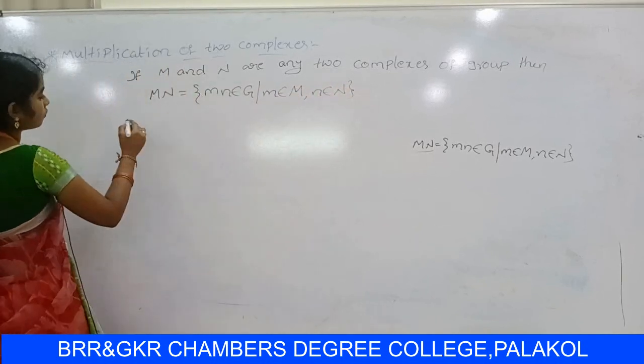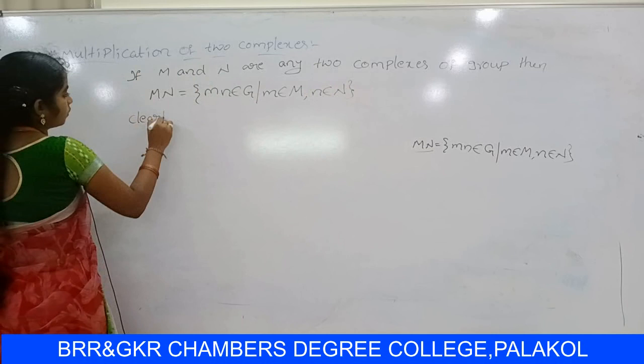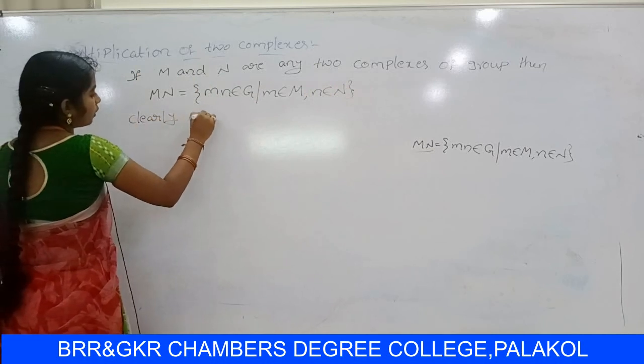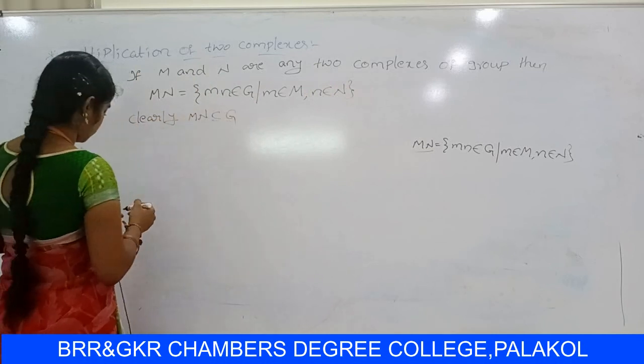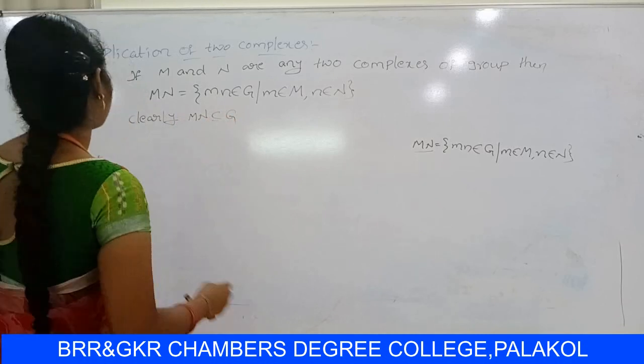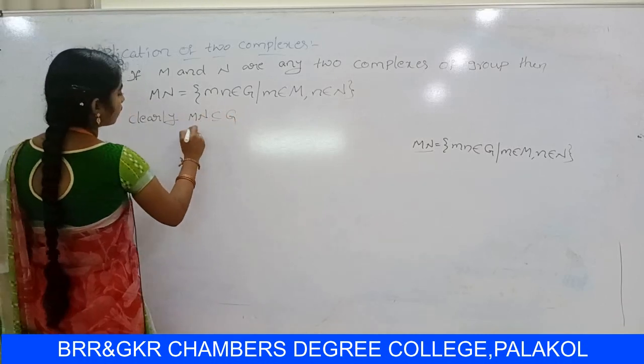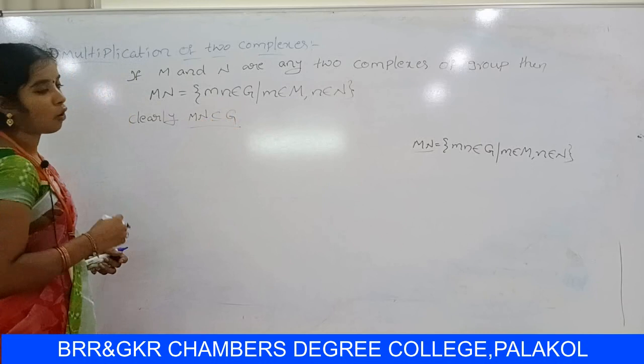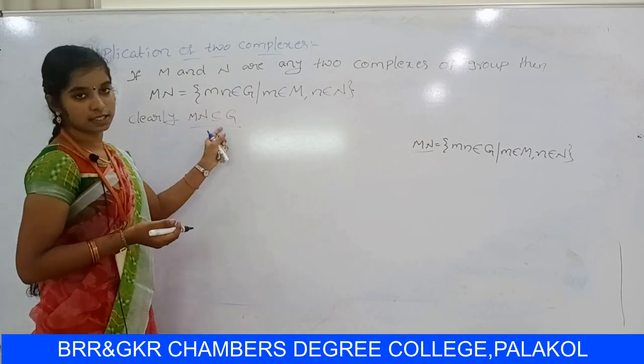So clearly MN is contained in Z. It can be read as MN subset of Z.